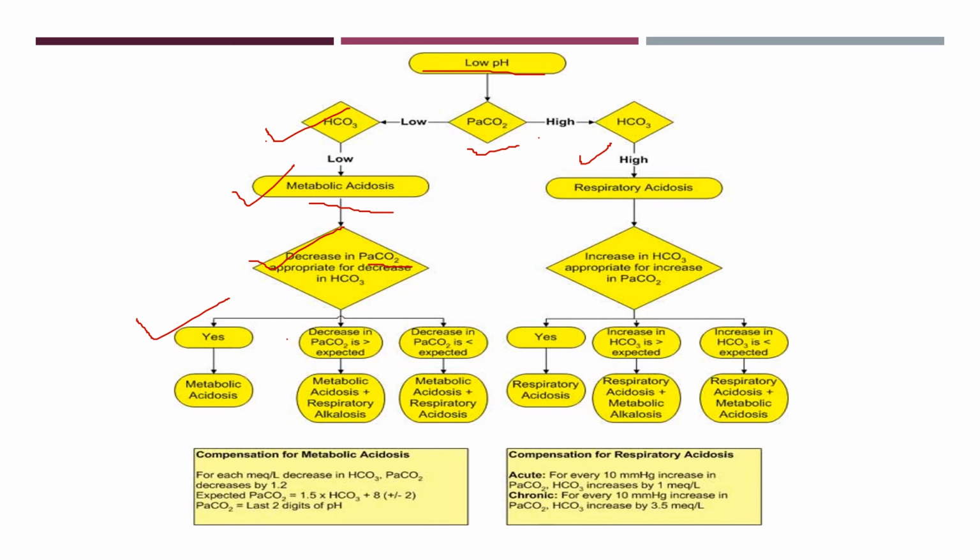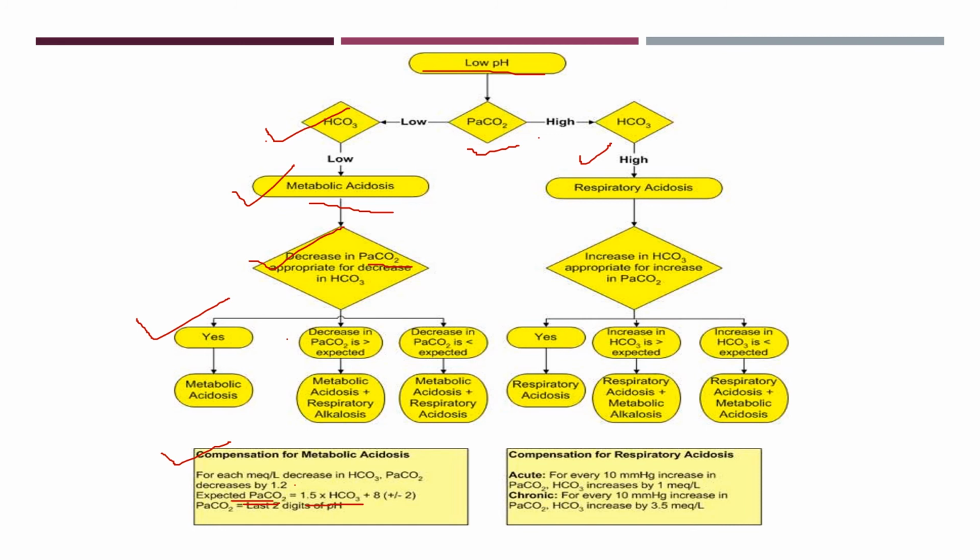The expected PaCO2 we can get from this formula: 1.5 times bicarbonate plus 8. If we know the bicarbonate level, we can expect how much the partial pressure of carbon dioxide should be. That is the compensation of metabolic acidosis. If it is within the range, then it is metabolic acidosis with respiratory compensation.